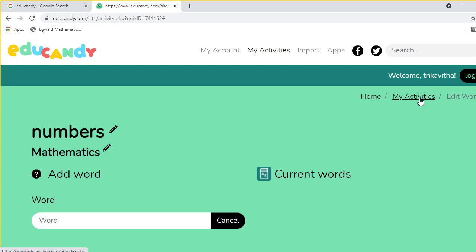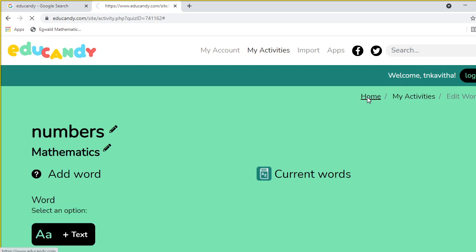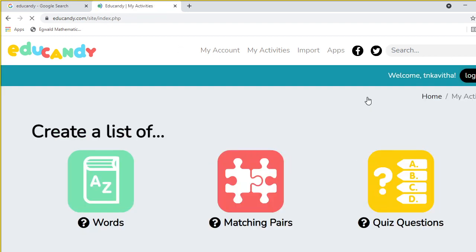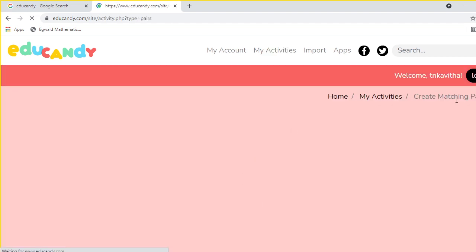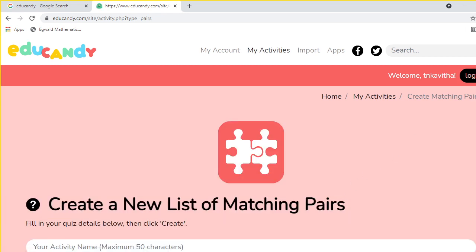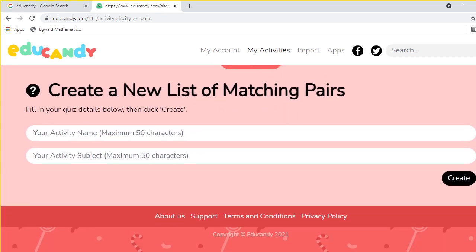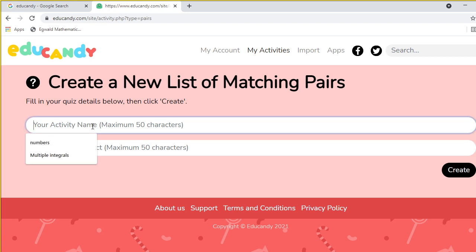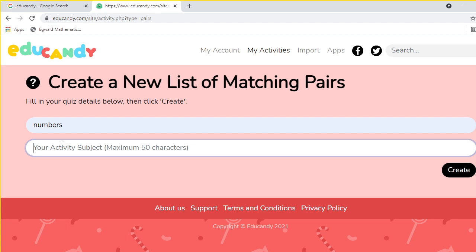Again I am going to the home page. I just introduce here matching pairs. Here in this matching pairs we have more games. You can give your activity name, and here in matching pairs you can match the following, or antonyms, synonyms, and some more. What are the pairing questions? Those questions we can give here.